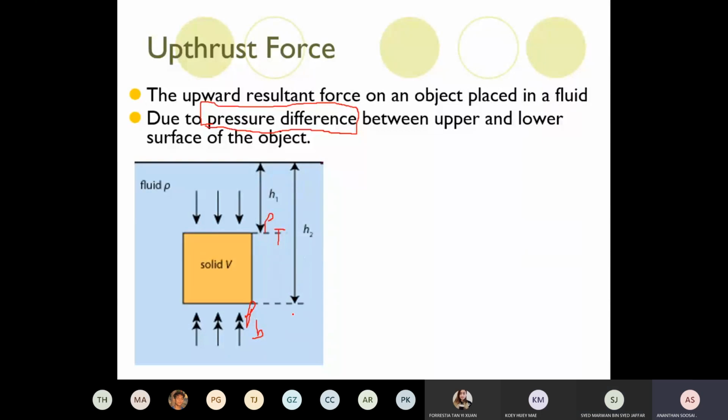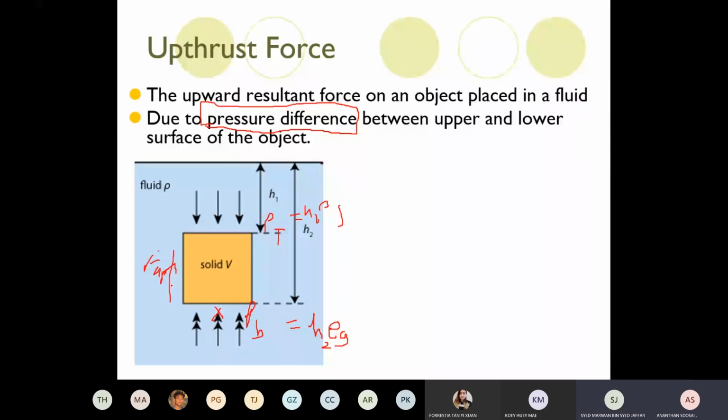What is the pressure formula? I think I never taught you this, but you learned this before. H rho g, right? So pressure at the bottom is H2 rho g. Pressure at the top is H1 rho g. There's a pressure difference. Pressure at the bottom is very high, so from big pressure to smaller pressure, there will be a net force acting upwards. This force is called upthrust.